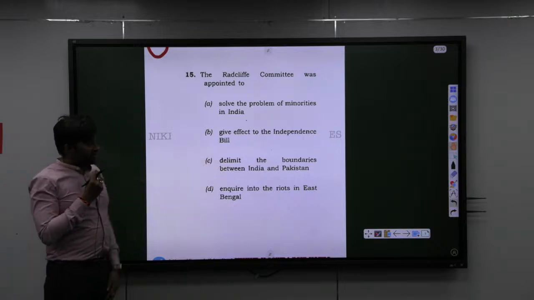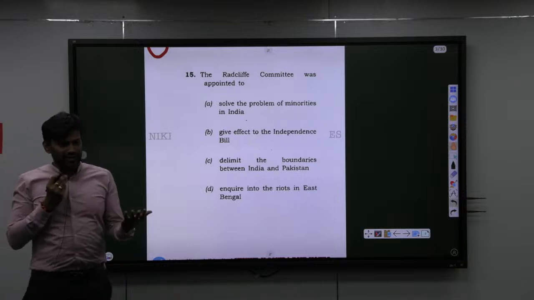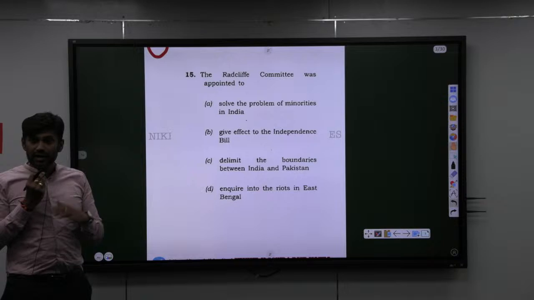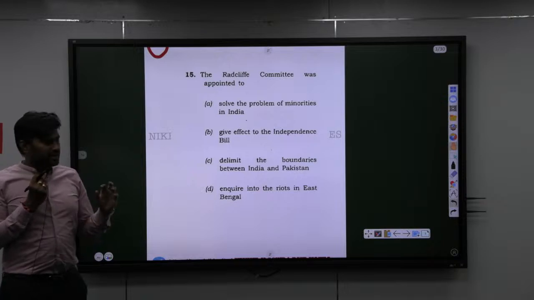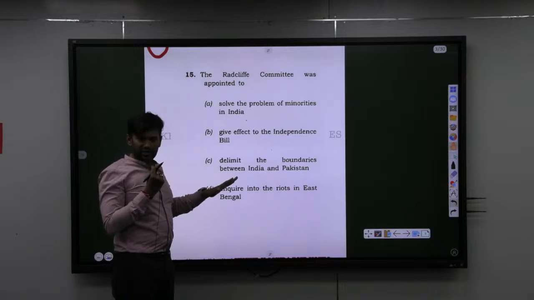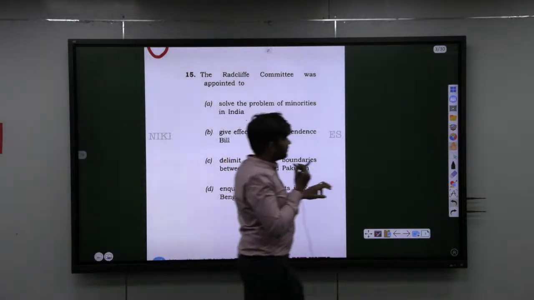Similarly, you have the McMahon line. It is a boundary line between India and China. You have the Durand line, which is again a boundary between Afghanistan and Pakistan. So, this was again a previous year UPSC question where you can get 2 marks. Okay.